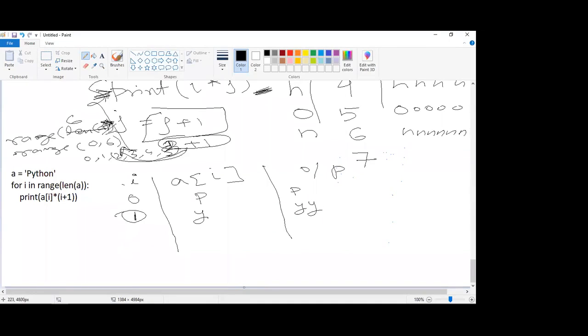And so on. This time I will become 2, and A of 2 will give me what? T, right? So T into 2 plus 1, 3, so it will print T 3 times. I is 3. Now A of 3 will be what? H, right? So H into 3 plus 1, 4 times. So H will print 4 times. Clear? Everything it will print. Okay.